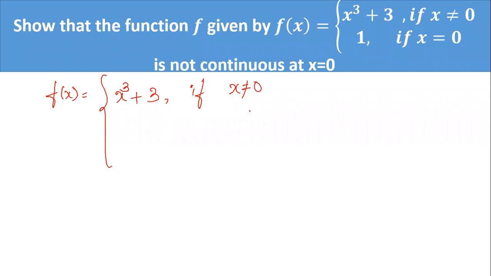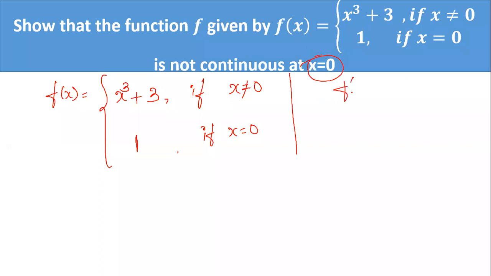So for any value, whether x is greater than 0 or less than 0, the value of the function f of x is x cube plus 3. If x is equal to 0, then the value of the function is 1. So you have to show that the function is not continuous at x is equal to 0.